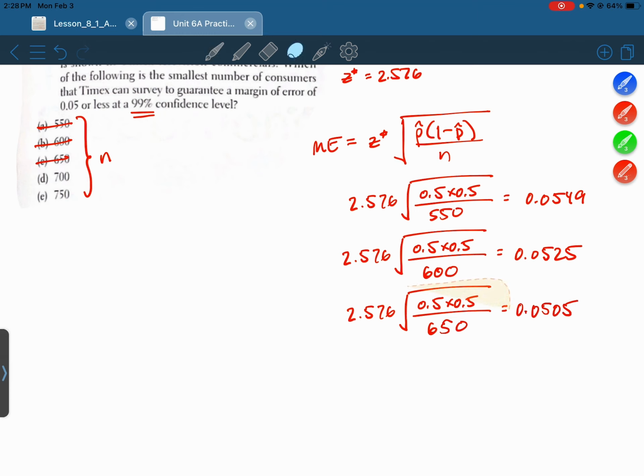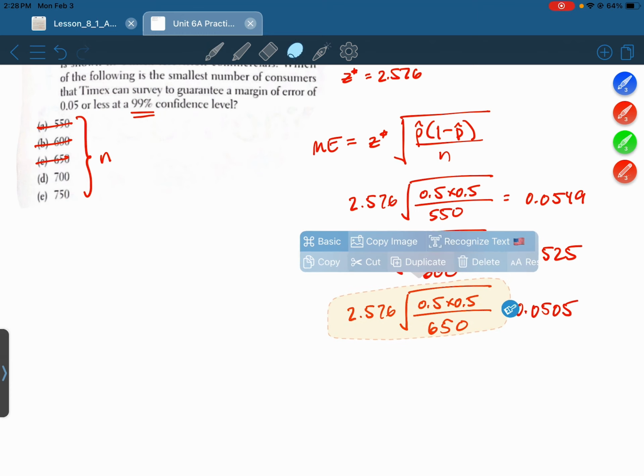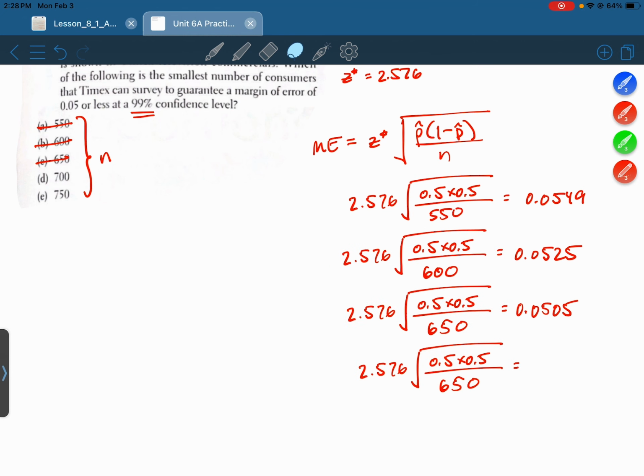Now we'll do 700. This time we get 0.0486. So for the first time, when we do the calculation, we get a margin of error that's 0.05 or less.